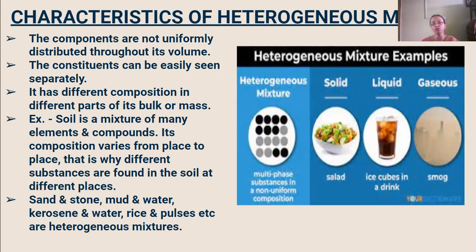Kerosene and water also don't mix together. You can see the kerosene oil floating above the water. Then rice and pulses, you can see them separately. They are not uniformly distributed throughout the volume of the mass. So these are all heterogeneous mixtures.